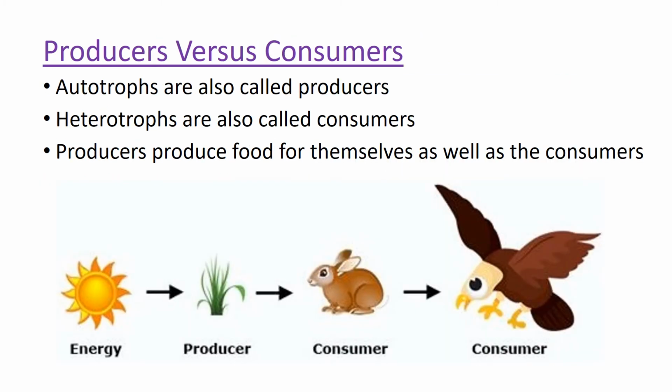Autotrophs are also called producers, and heterotrophs are also called consumers. And producers, the autotrophs, produce food for themselves as well as the consumers. So at the bottom of a food chain, you always find autotrophs. The autotrophs make food for themselves and for everyone else. And so that's why they're called producers. And everyone else, including humans, are called consumers. We simply consume the food produced or made by other organisms.